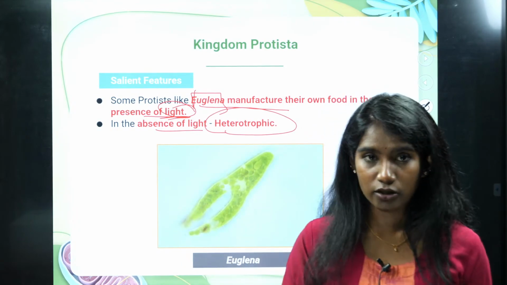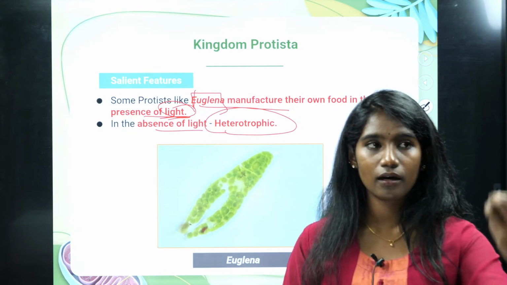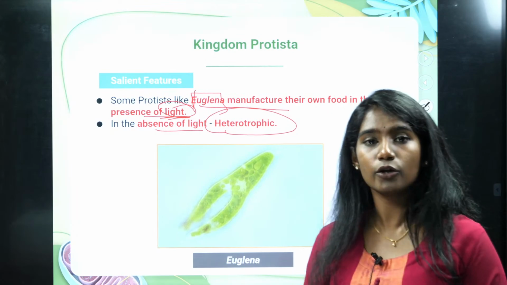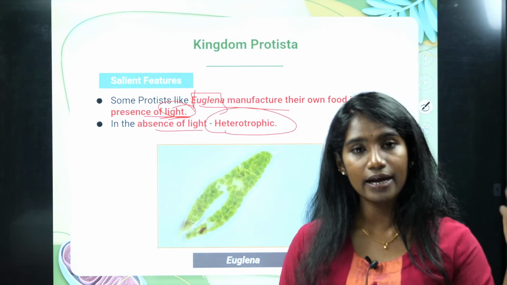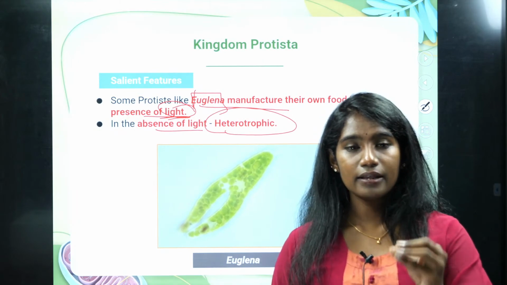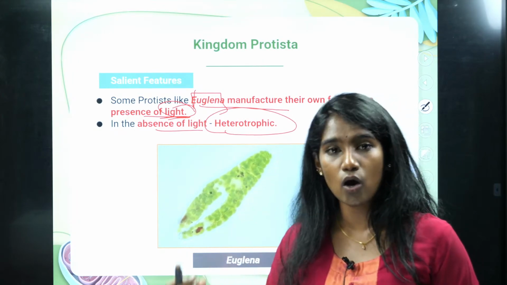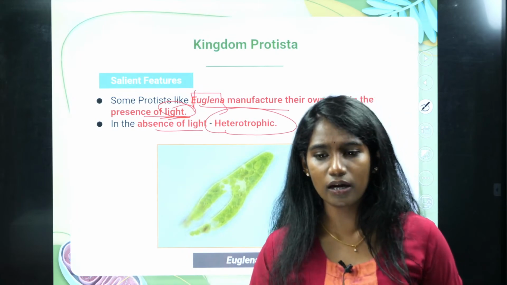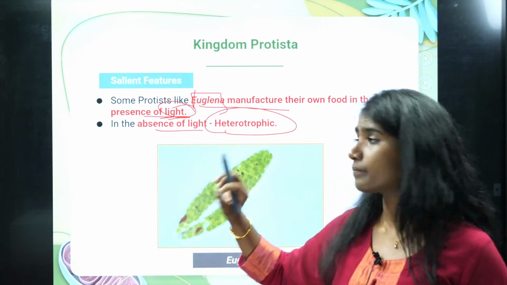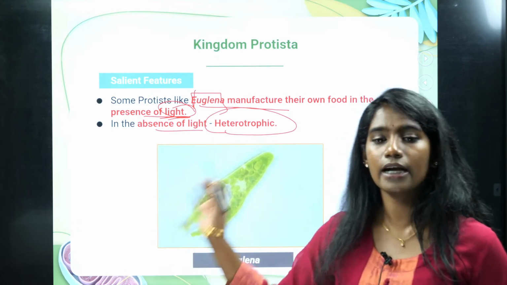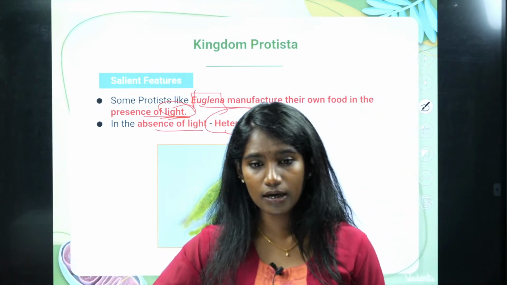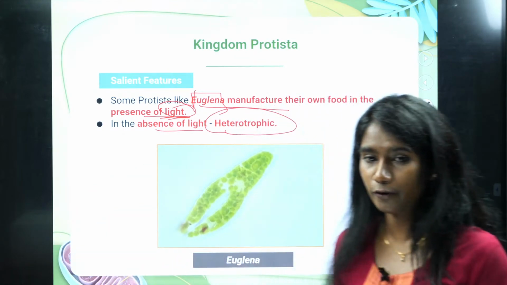In the presence of light, euglena will utilize that light energy, which is converted into chemical energy, and then it will convert inorganic substances into organic. That is, they are preparing their own food. It behaves like an autotroph. In the absence of light, it behaves like a heterotroph, depending upon another life form for its food.